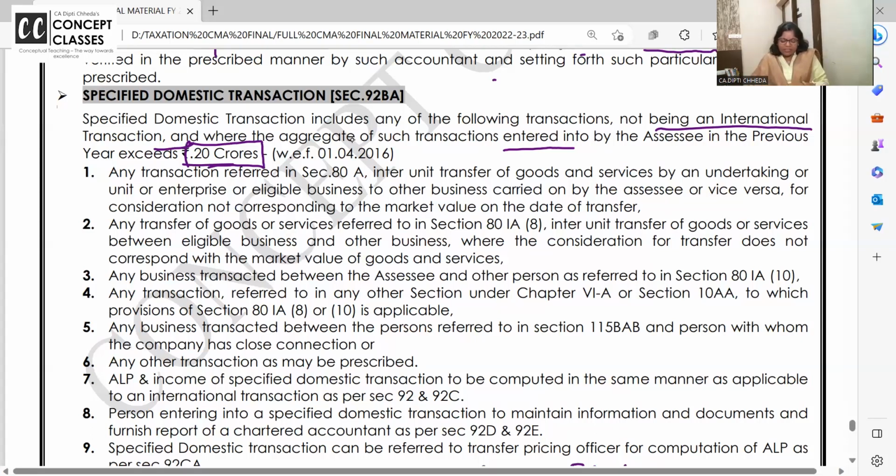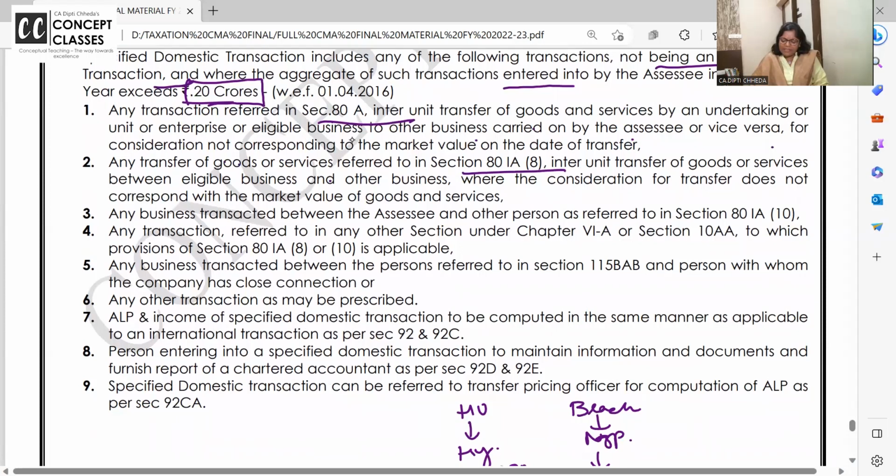So any transactions referred in section 80A, inter-unit transfer by an undertaking or eligible business, हाँ तो 80A का transaction है, या फिर 80IA, those specified units who get deductions, export oriented, or transactions by SEZ and other person referred in 10AA. मैम अब ये 10AA और 10 और क्या है, forget it.